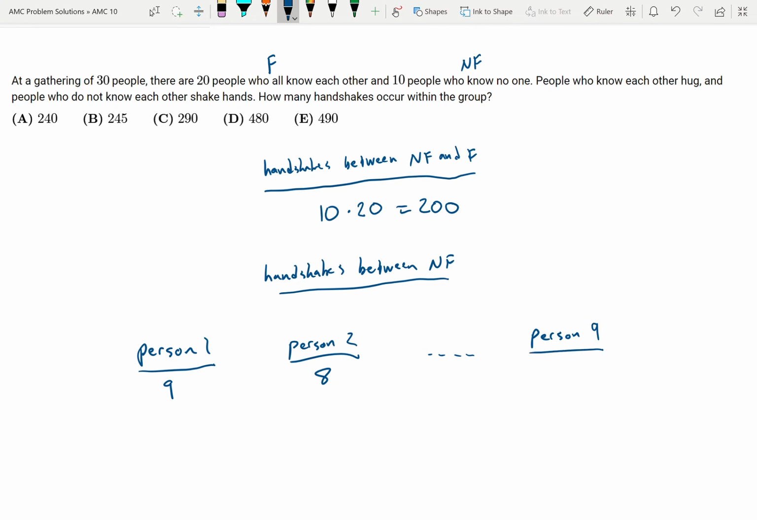It seems like everyone's been shaken hands with except for person 10. So person 9 is going to shake person 10's hand, and that's their one handshake. Person 10, again, is not going to shake hands with themselves, so they shake 0 hands. They've already had these different handshakes. A new handshake doesn't come from them.